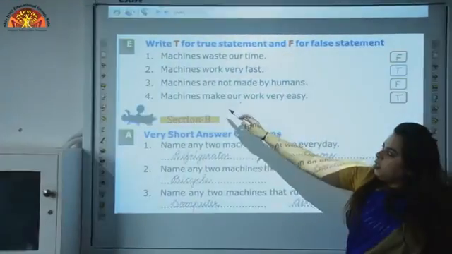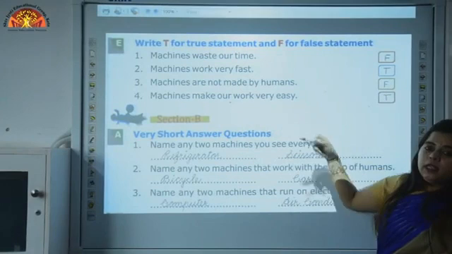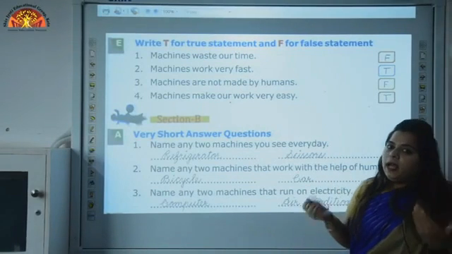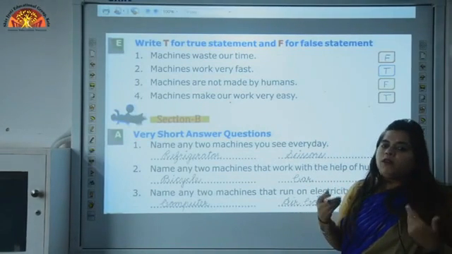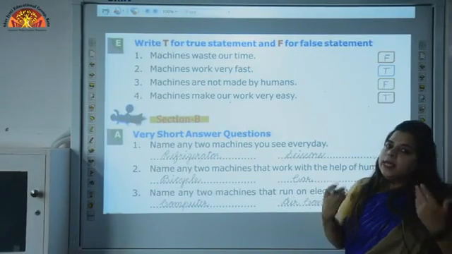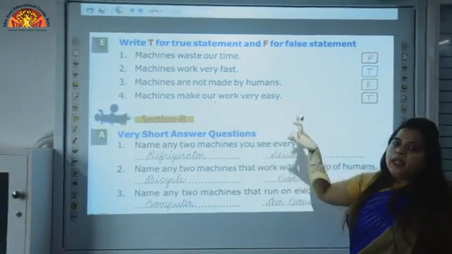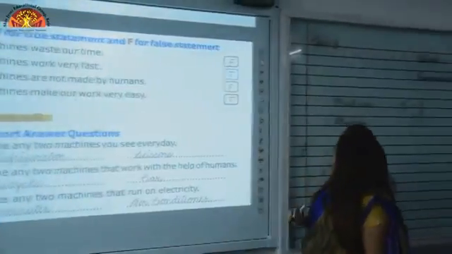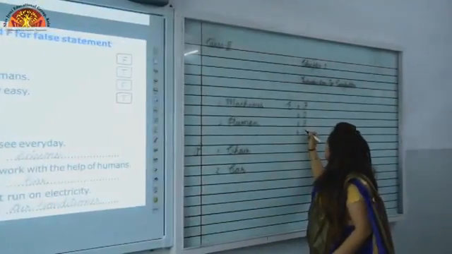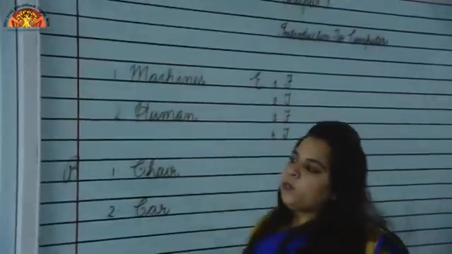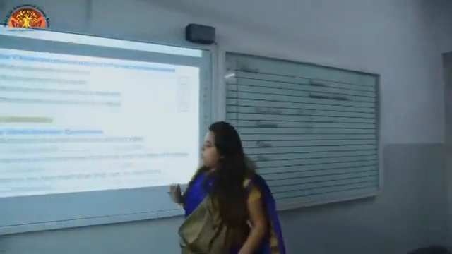Now, let's see next. Machine makes our work very easy. Yes, I told you, with the help of machine, we can do our work quickly and it makes our work easily. So, this statement is true. We will write T over here. Now, let's switch to section B.